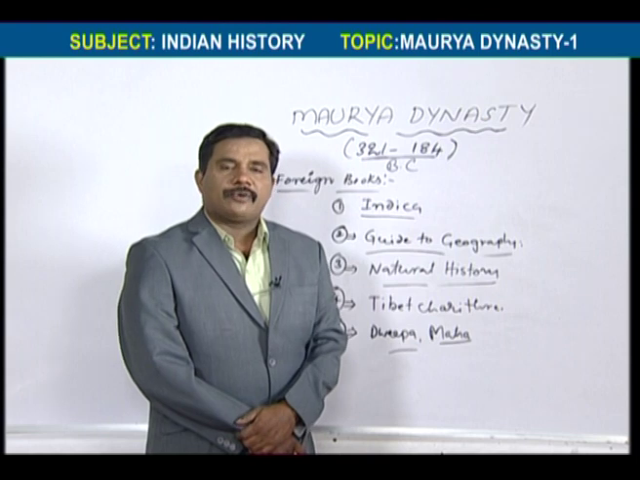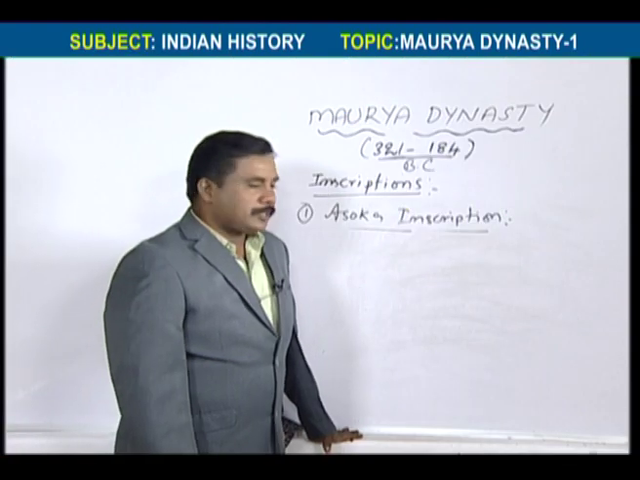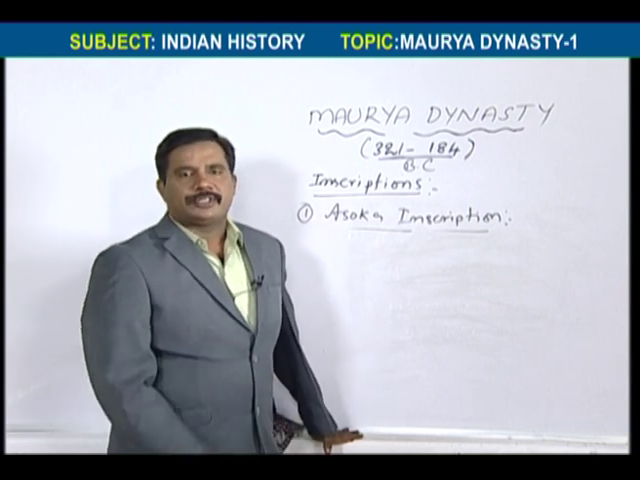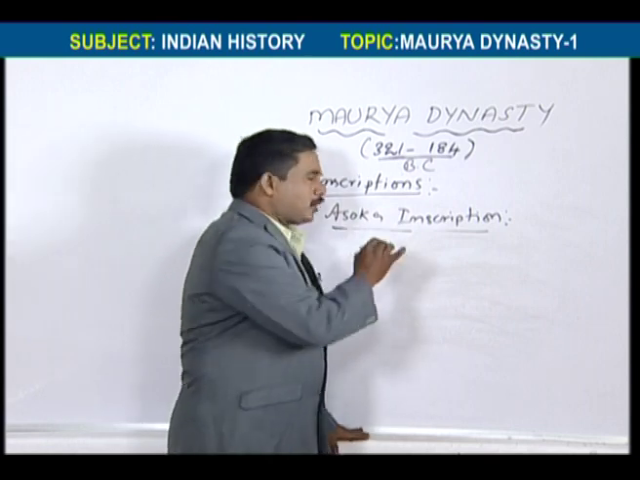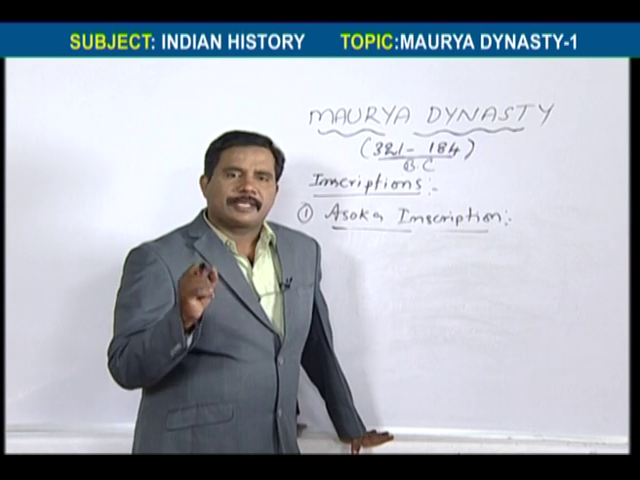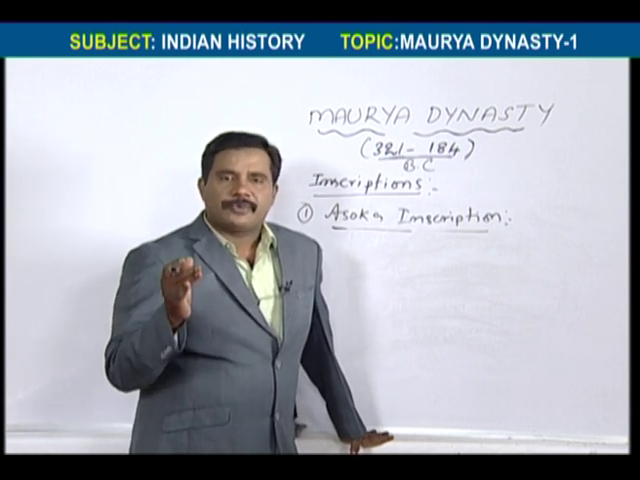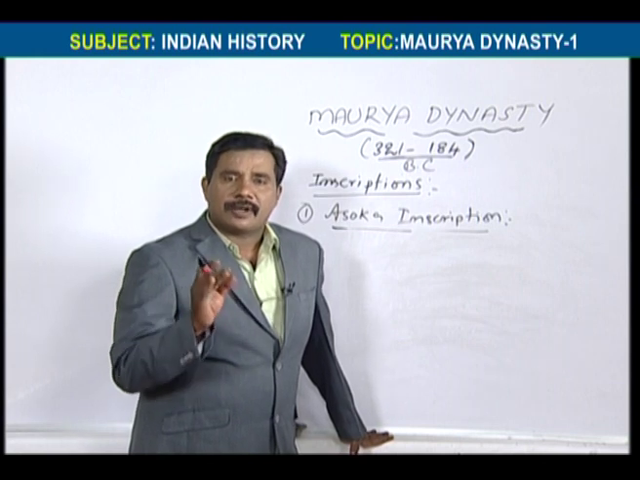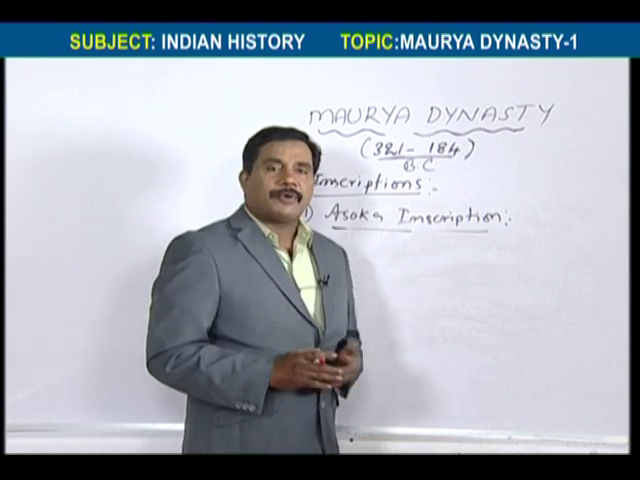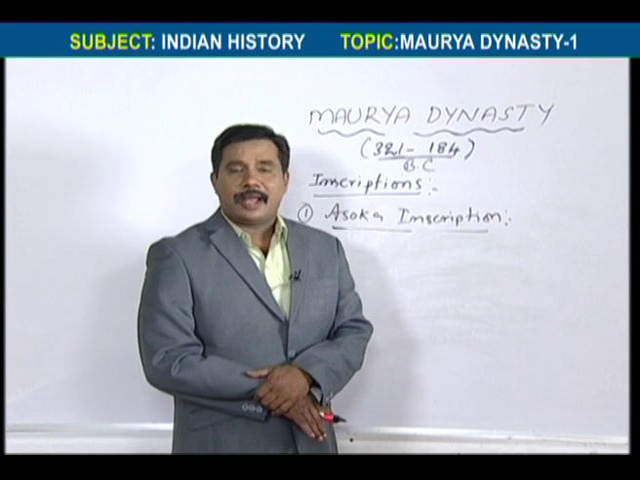And now we go for the inscriptions. Inscriptions, as I told you, are one of the sources for Maurya history. Here, Ashoka's inscriptions. The first ruler in India to lay inscriptions. Who was the king in India who laid inscriptions first? Ashoka was the first king to lay inscriptions. That's why we should remember, before Ashoka there were no rulers in India who laid any inscription.